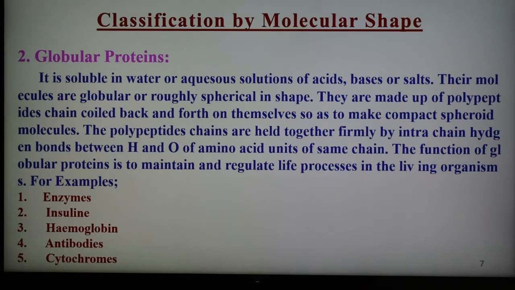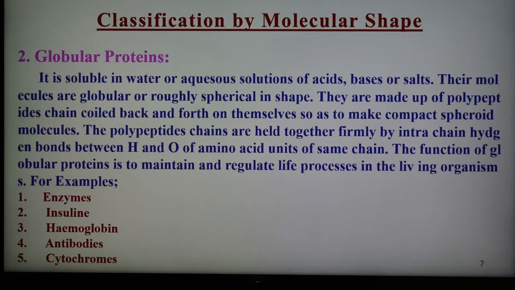Examples of these globular proteins are enzyme, insulin, hemoglobin, antibodies, cytochrome. As for example, number 1, enzyme, like pepsin in stomach that helps in digestion. Insulin is secreted by pancreas and regulates glucose metabolism.